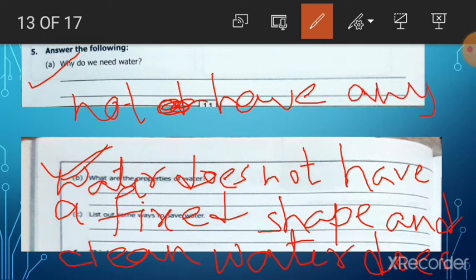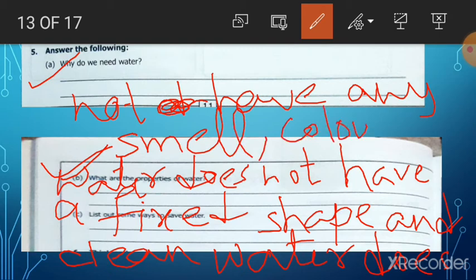Write taste, T-A-S-T-E. So the answer is water doesn't have a fixed shape and clean water doesn't have any smell, color and taste.